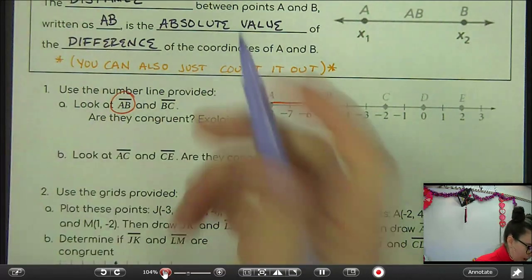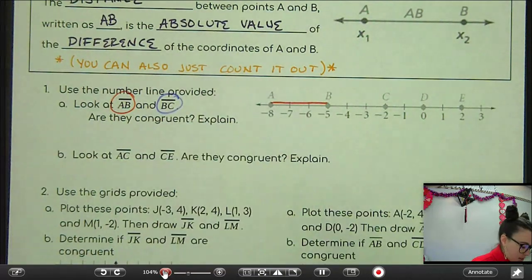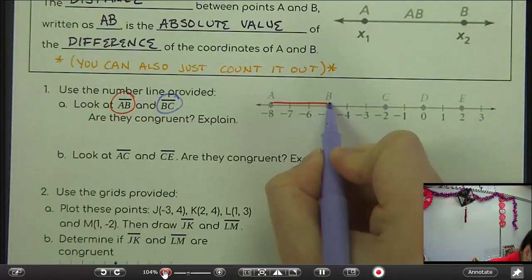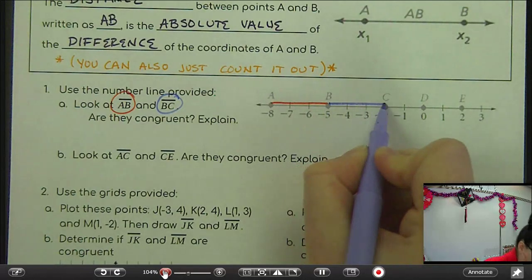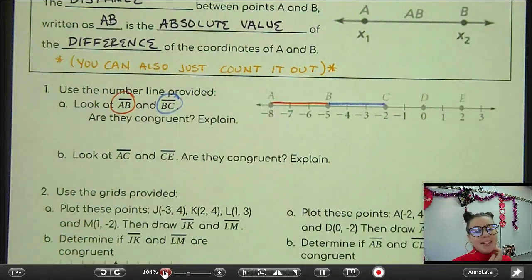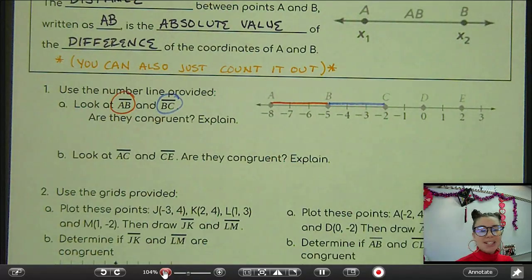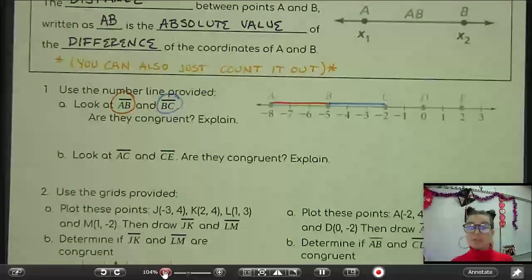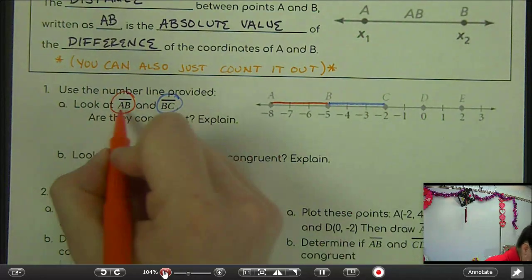And line segment BC, that's the one that starts at B and it goes to C. So it's right there. Okay. It asks, are those congruent, and to explain it. So if they're congruent, that means that they have the same length. So let's find the length of each of these.